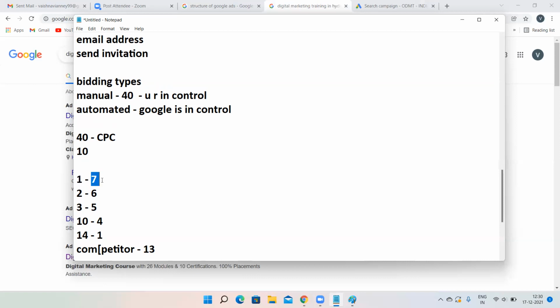Assume that you are appearing at 7th position. That means obviously you have to appear on top on SERP. Then you go and increase your budget to 2 rupees. Then you are appearing at 6th position. Then increase it to 3 rupees, 5th position. Let's assume for 10 rupees you are appearing at 4th position.